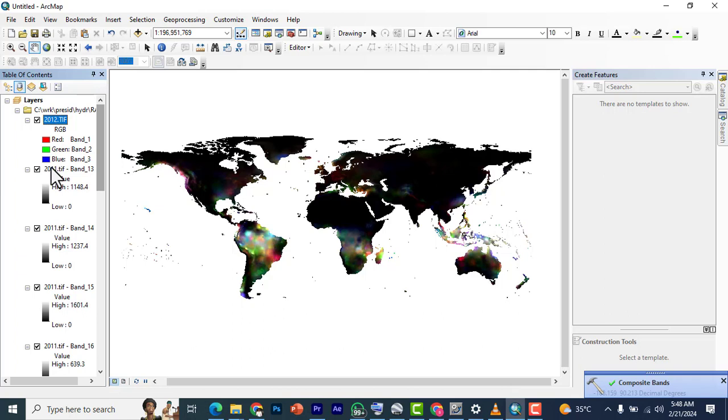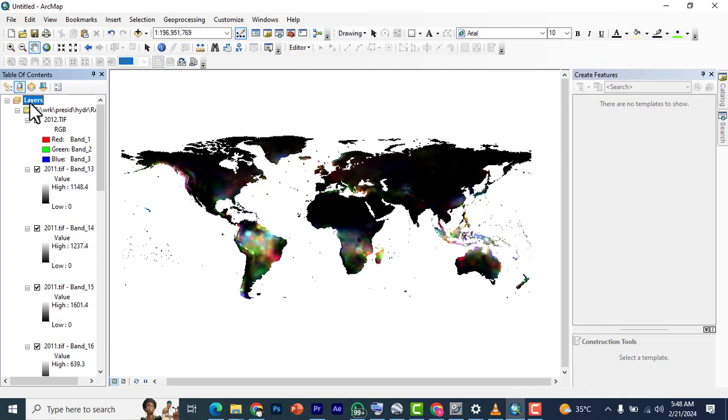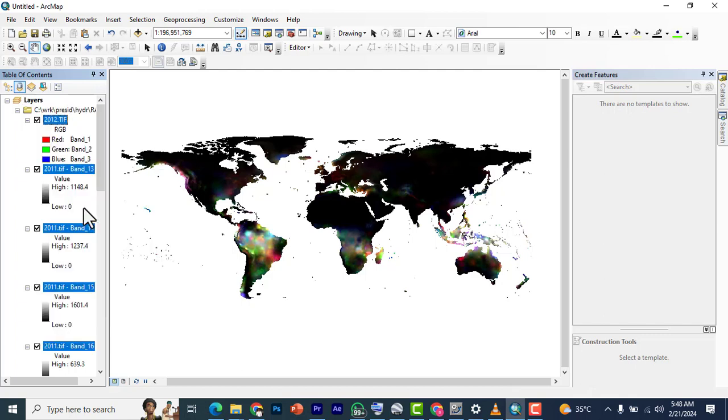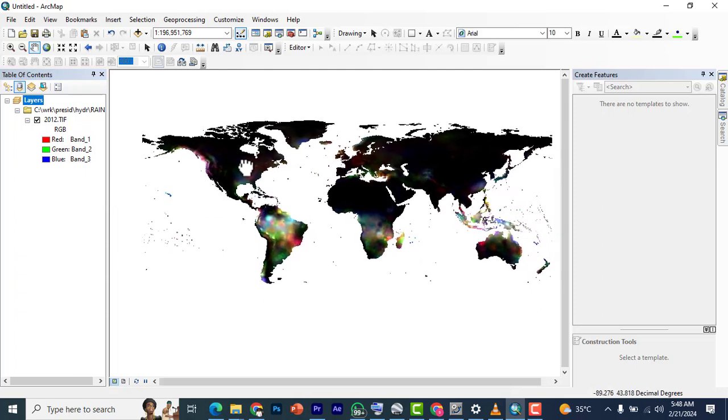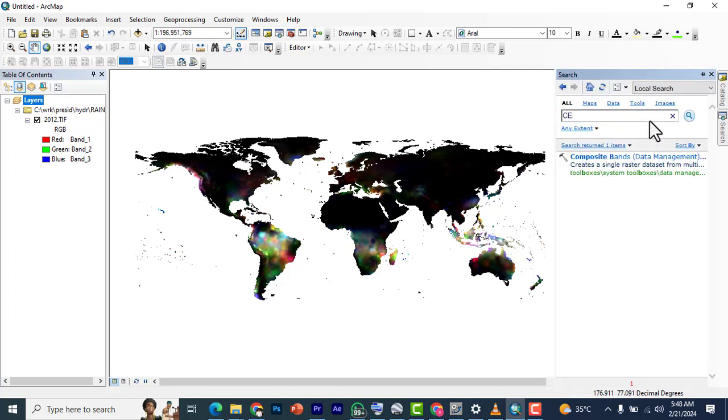So we're going to select all the bands here, select all, then we remove 2012 from it. So now we have a budget that is over 2012. Next we want to search for cell statistics.